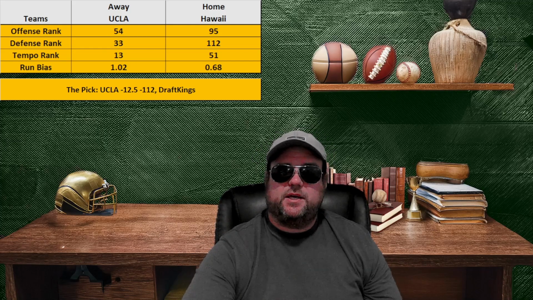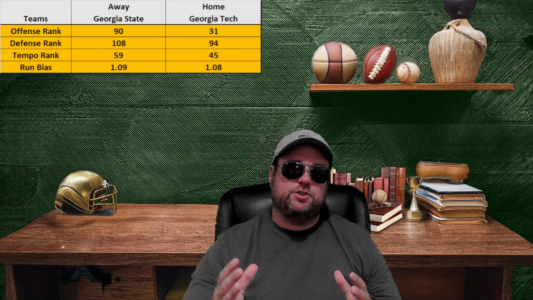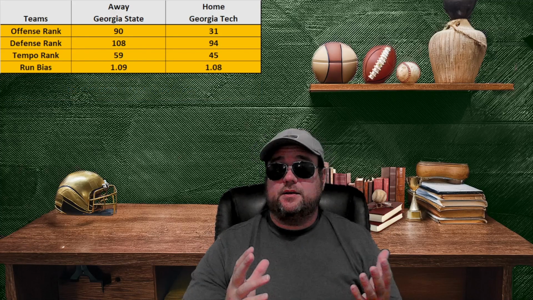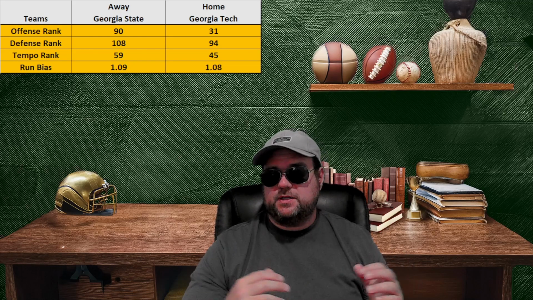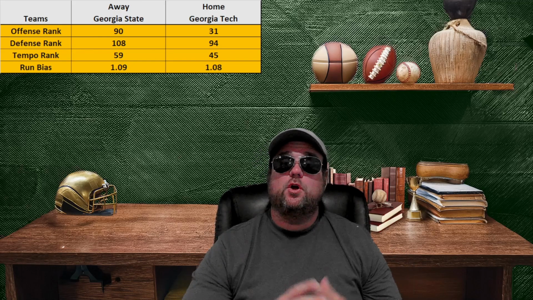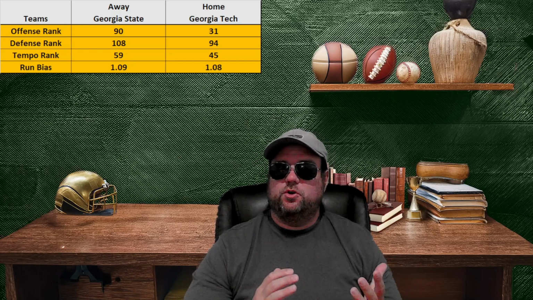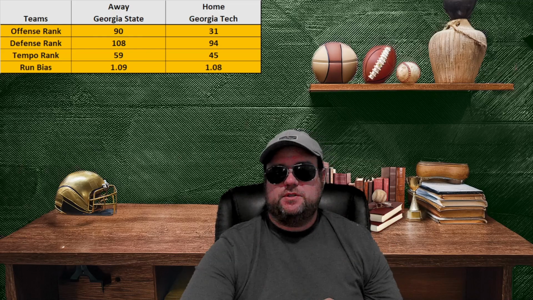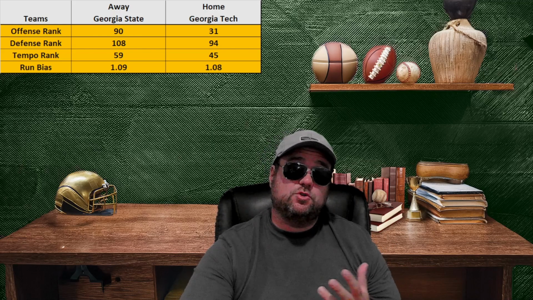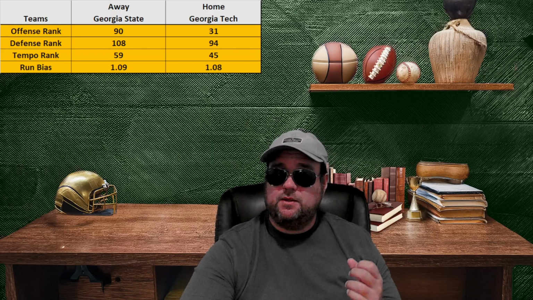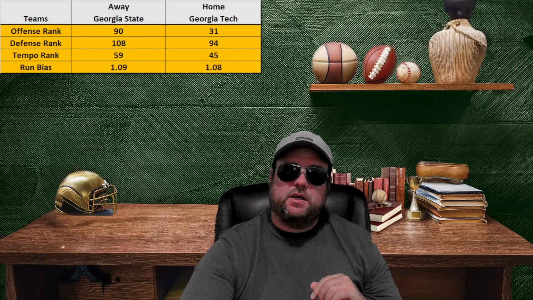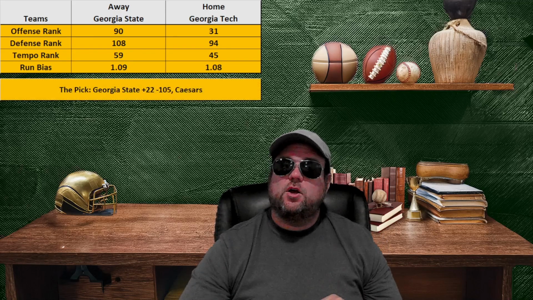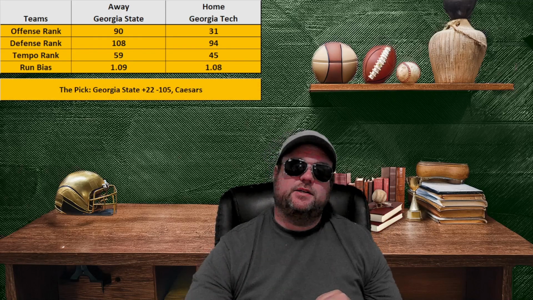So coming down south, we're going to go to the state of Georgia, and we're looking at the game between Georgia State and Georgia Tech. This is not a balanced matchup. Georgia Tech is obviously the better team. One of the things that would worry me about Georgia Tech is their low-ranked defense. Both these teams tend to be running teams, which usually bodes well for a slower-paced game that's lower scoring. With that in mind, I like Georgia State plus 22, and I got that at Caesars yesterday.